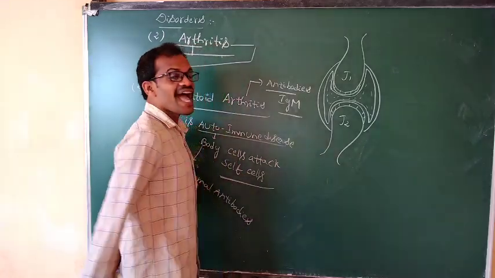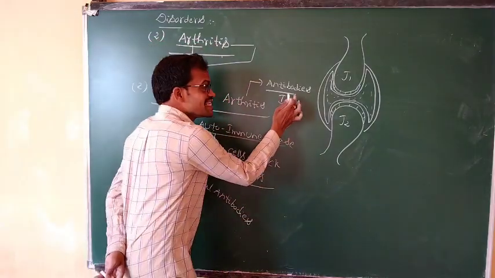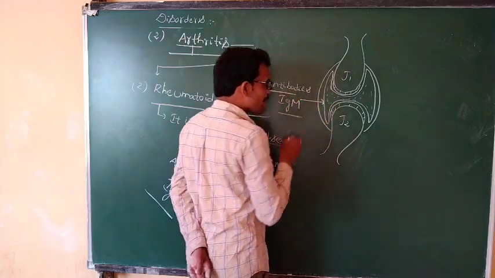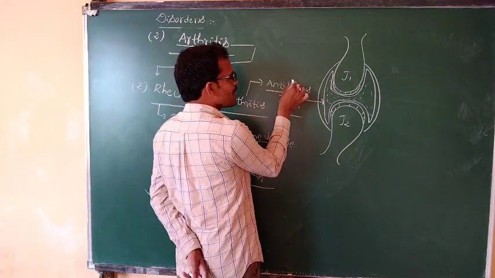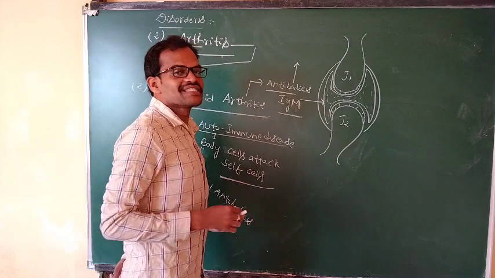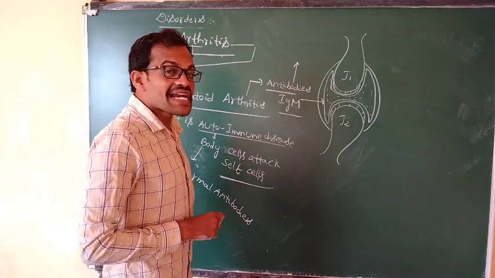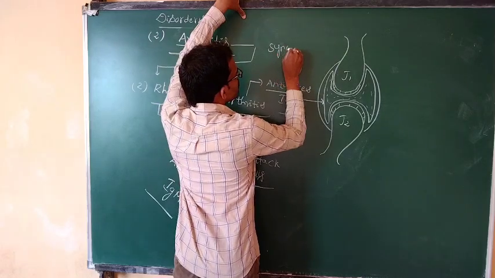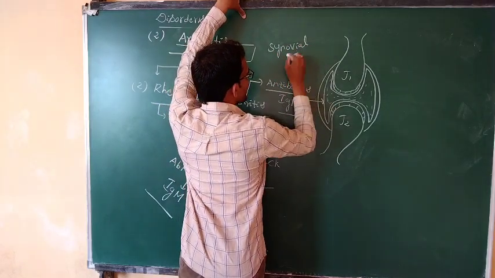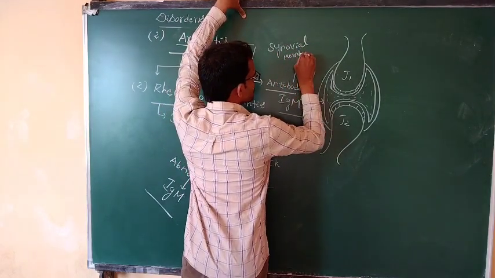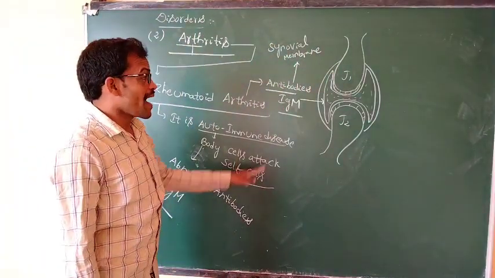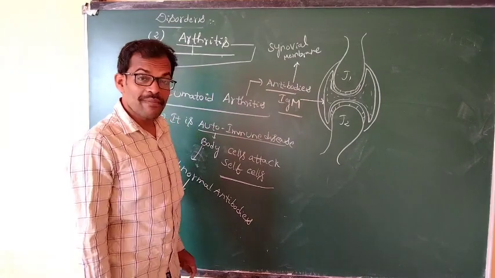These IgM antibodies damage the synovial membrane. This abnormal antibody, IgM, destroys the synovial membrane.